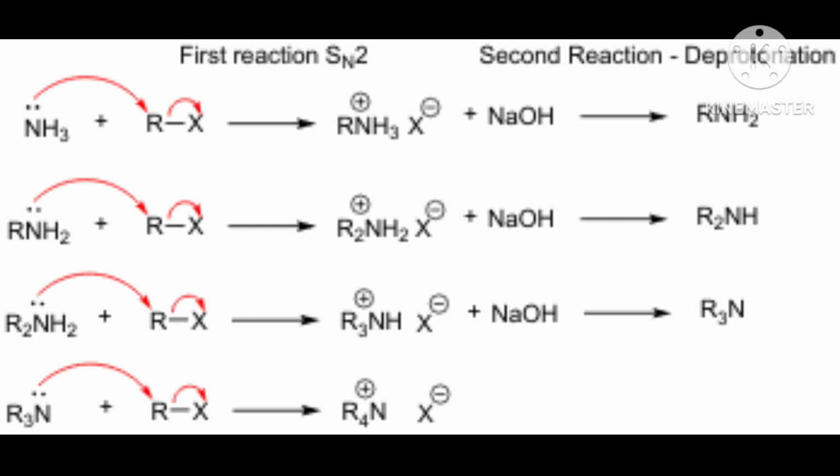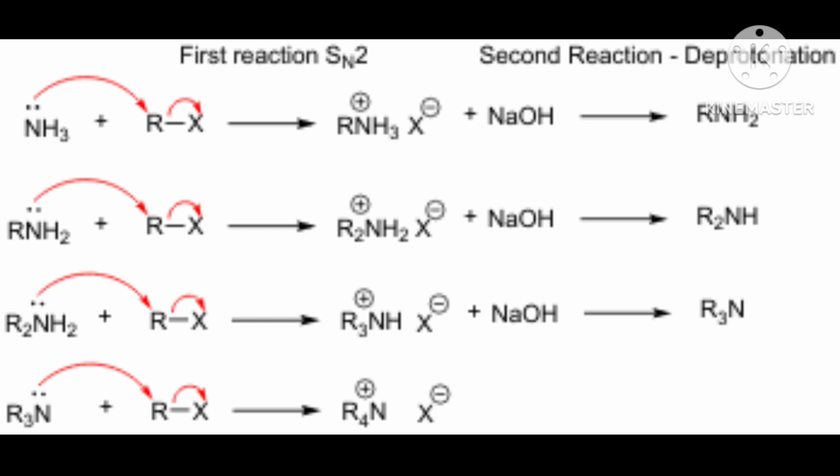Ethanamine means C2H5NH2. Then here 2H is there and N has a lone pair of electrons. Then that lone pair of electrons will be given to the carbon of the acyl group. Here you have taken acetyl.